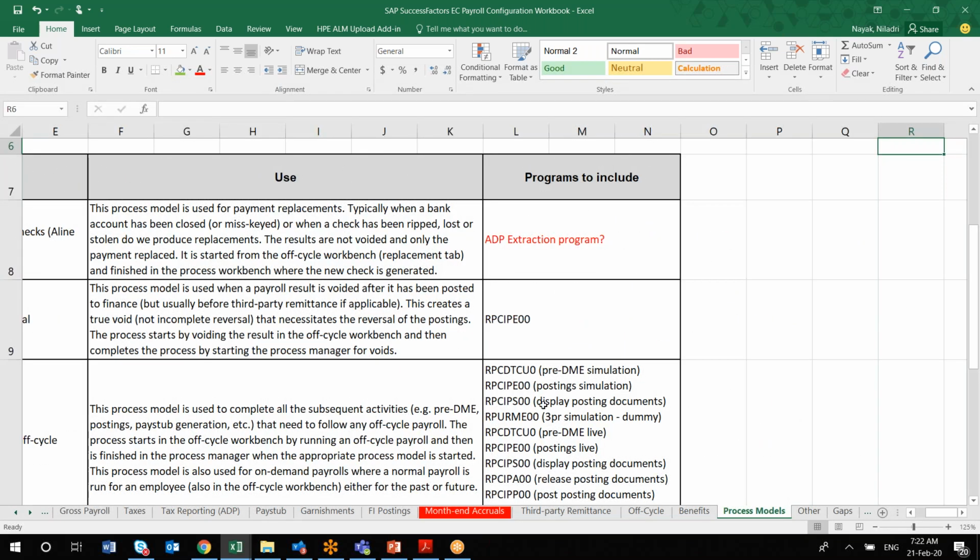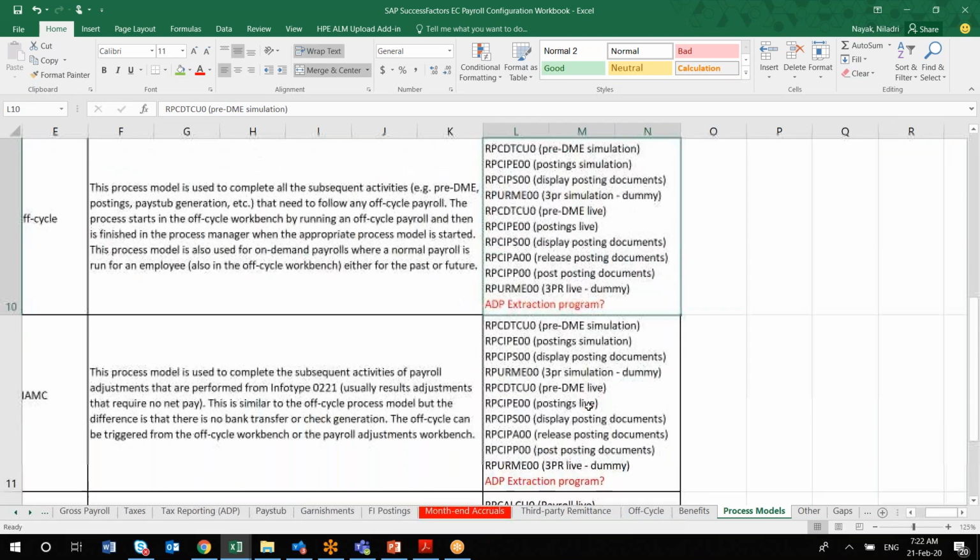For example, you will find pre-DME simulation and posting simulation. These are different program names. Whether you are using them or not, you have to capture it here. If you are using any ADP extraction, then it will be captured here. Otherwise, you just leave that space. ADP extraction program we're not using.